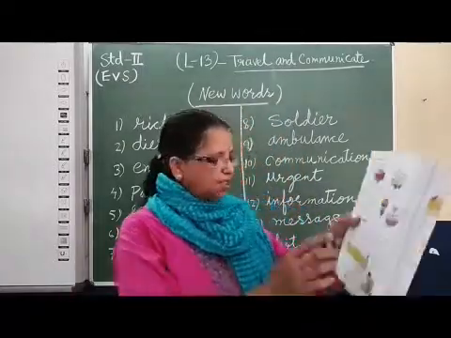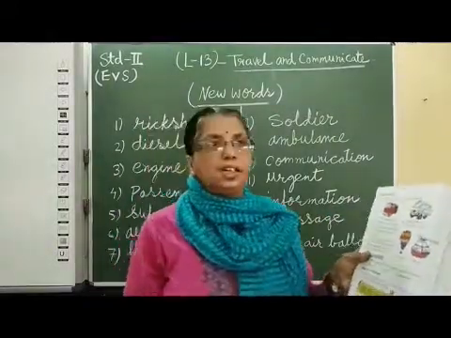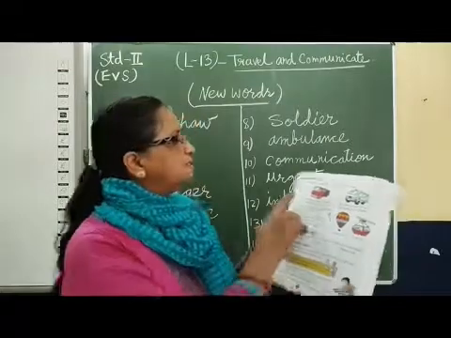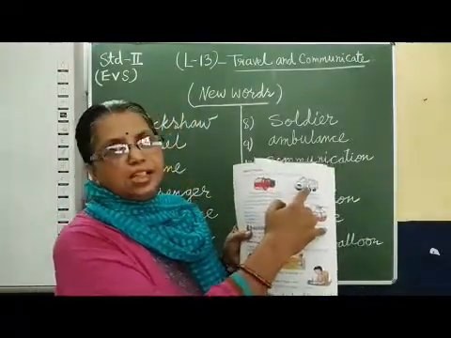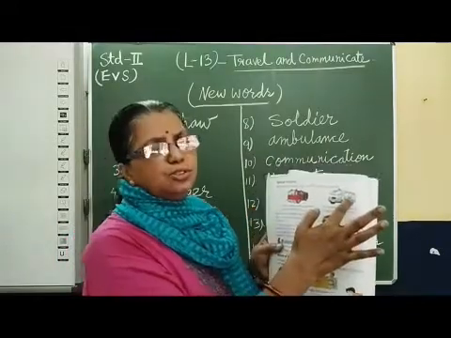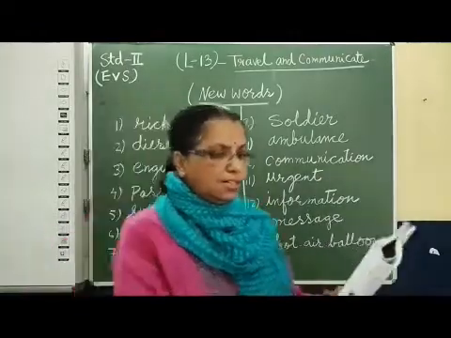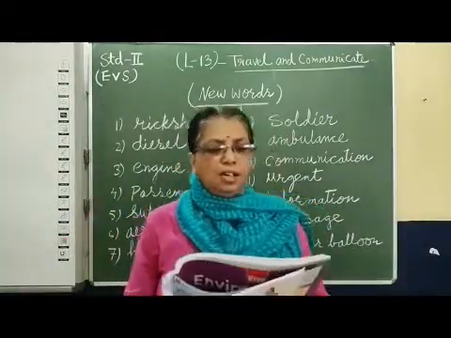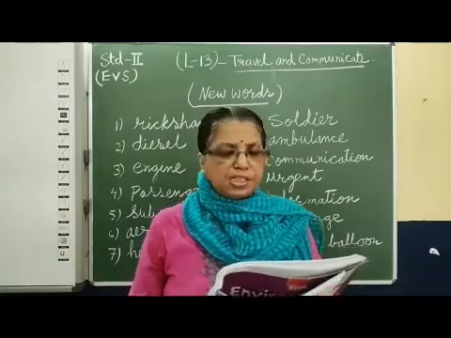Okay. Now turn to page number 76. Special vehicles. These are the special vehicles used for some purposes. You can see, first one is a fire brigade. Second one is an ambulance. This is used to put out fire. This is used to carry sick people to the hospital. Let's learn. Yes. Here are some vehicles which are used for special purposes.